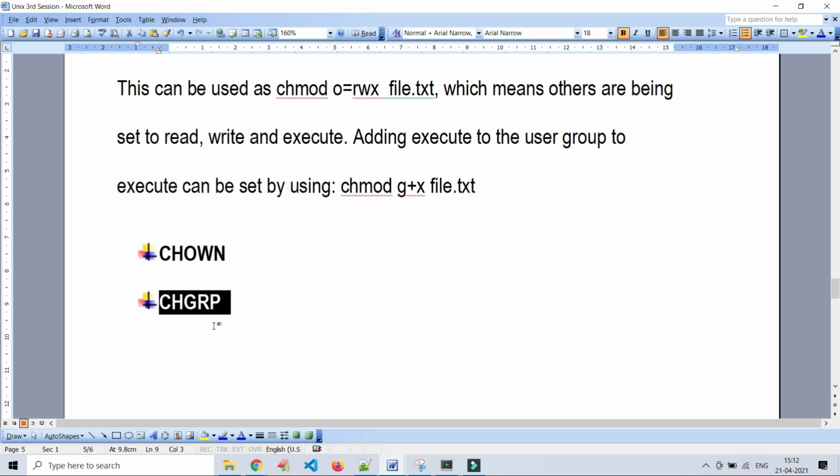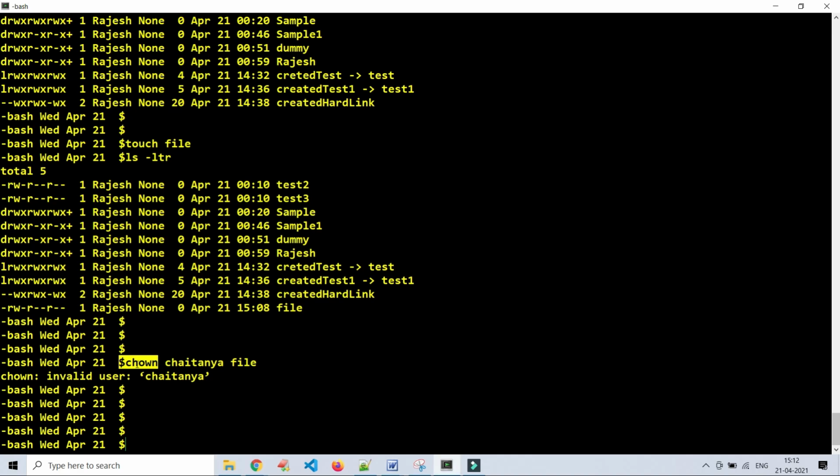To change group also you need root access to execute. In the same way, you have to use chgrp, the new group name, and then the file name.